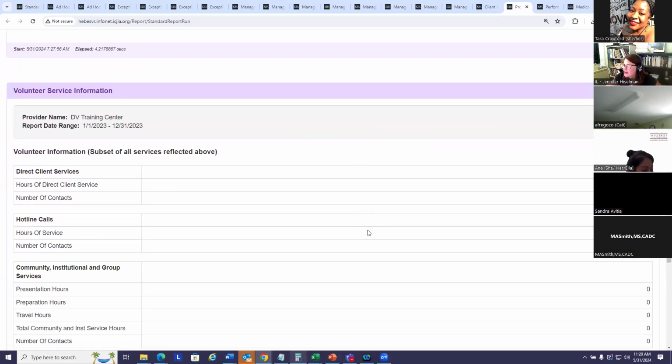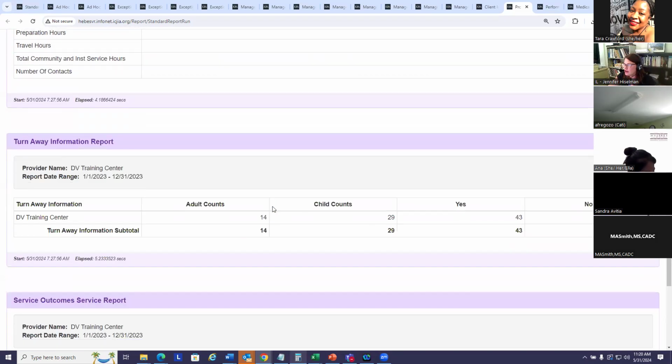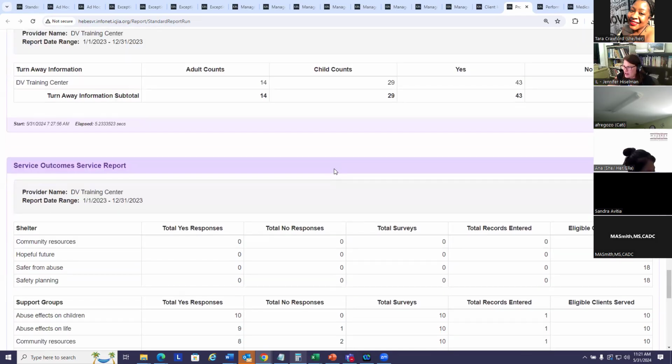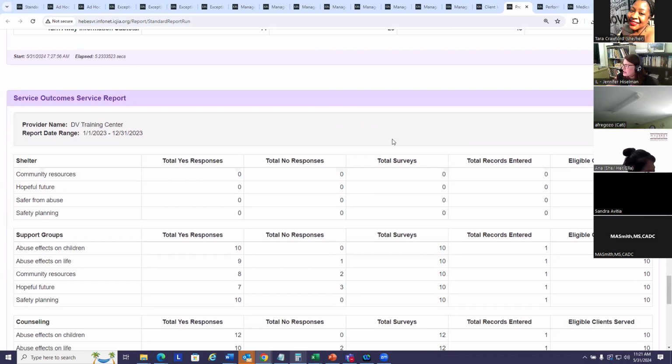This next section simply takes services only provided by volunteers, because often programs are asked that. How many hours last quarter were your volunteers able to devote? So this report will separate that data for you. Here are your turnaways. It's simply the number of adults and children turned away. And then of those, the number that were able to be referred to another shelter or not able to be referred.